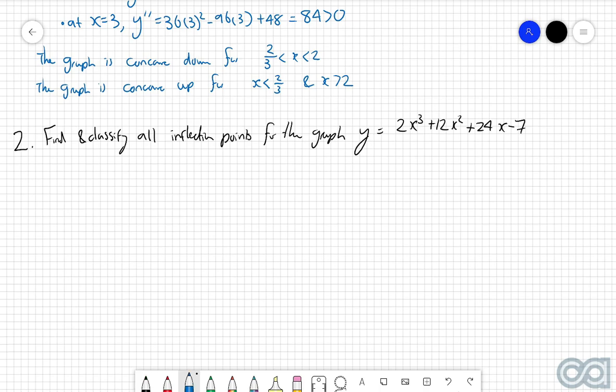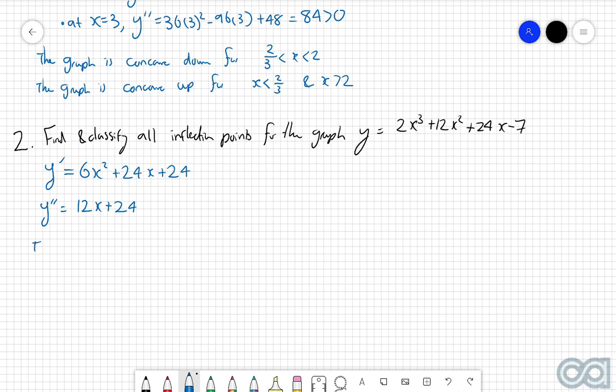So in order to find out where the points of inflection are, we need to find the second derivative. But the first thing that we're going to do is find the first derivative from this function. Using the basic rules of differentiation, this is going to be 6x squared plus 24x plus 24. And then the second derivative, y double dash, will be equal to 12x plus 24.